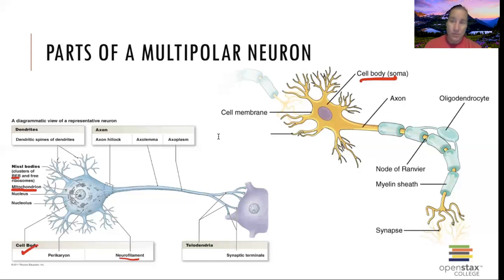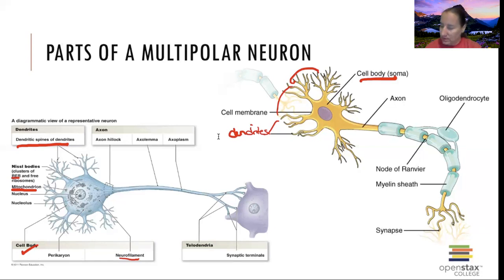Things that lead into the cell body are the dendrites. The dendrites are going to be these guys right here, and all of this stuff, they're off screen. I've covered it up with the other picture, but it should say dendrites. And it's all these guys here, here, here. All of those are dendrites. They are going to have the spines that come down that are going to receive signals.